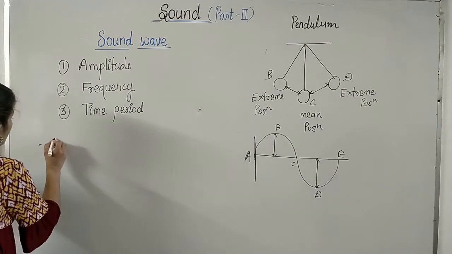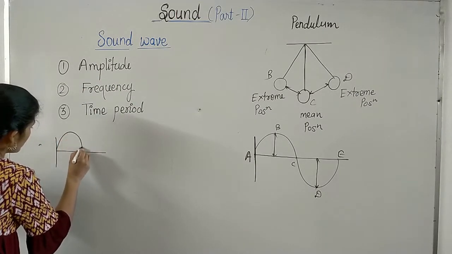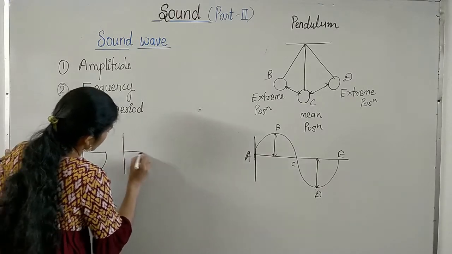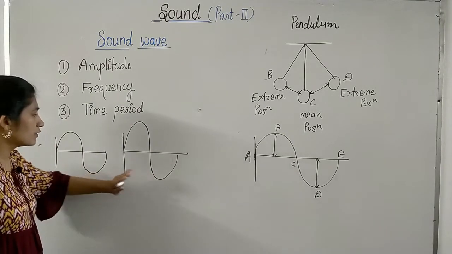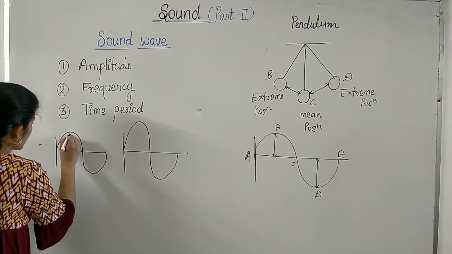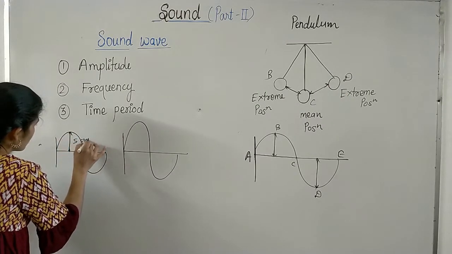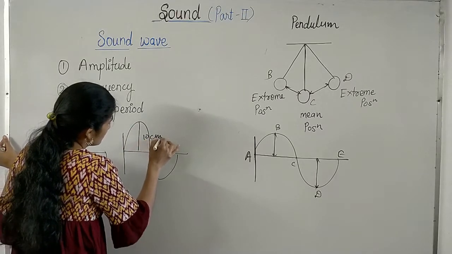For example, if you consider two sound waves of different amplitude. So these are the two sound waves of different amplitude. Now you can see this is the amplitude. Let's suppose this is 5 centimeter and this is 10 centimeter.